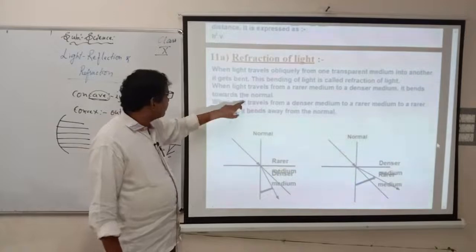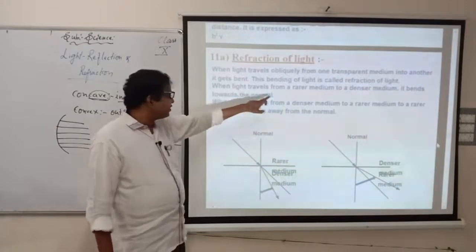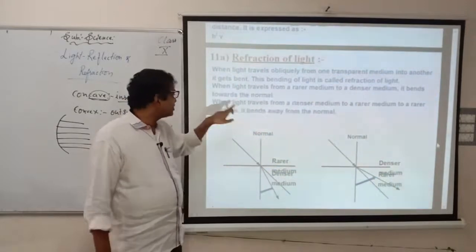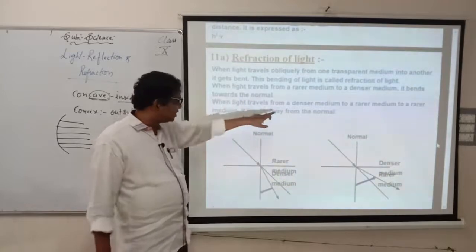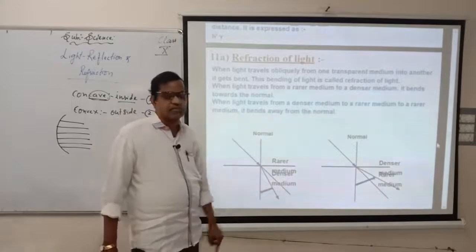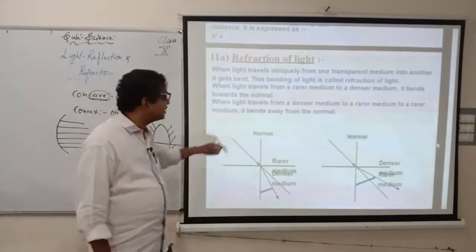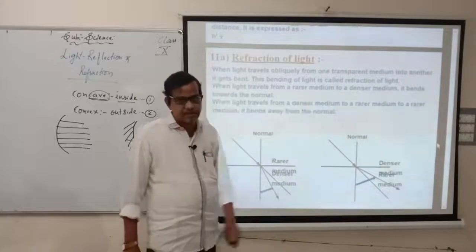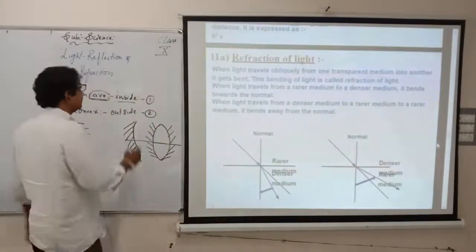Bends towards the normal. When light travels from a rarer medium to a denser medium, it bends towards the normal. When the light travels from a denser medium to a rarer medium, it bends away from the normal. This is very important. What he is telling is rarer medium to denser medium. Rarer to denser. You know what is density?